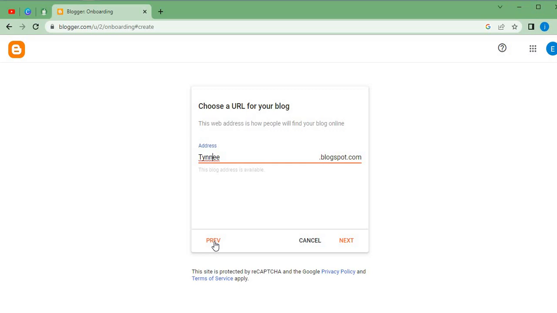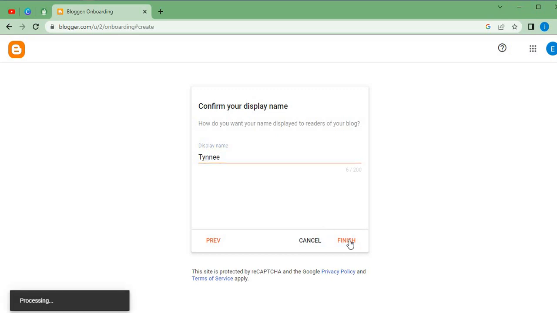That means we have to make sure we go back and effect this particular change over here. So now once we're done with that, we click next. But before that, let me copy this so we don't need to start typing all over and over again. So next, then finish. Now this is going to be our display name, and this is going to be our blog name.